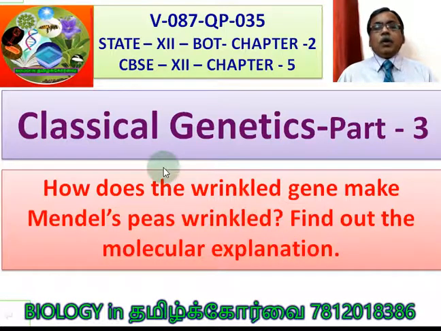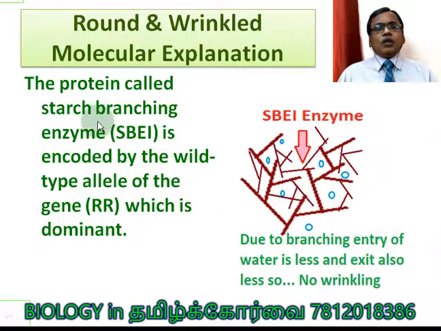Now we are going to learn how the wrinkled gene makes Mendel's peas wrinkled. Find out the molecular explanation. We are going to learn about the molecular explanation for the seeds in Pisum sativum being round and wrinkled. The protein called starch branching enzyme. Now this is the starch molecule, and the starch molecules are branched with the help of SBEI enzyme. SBEI enzyme is encoded by the wild type allele of the gene capital R, which is dominant.